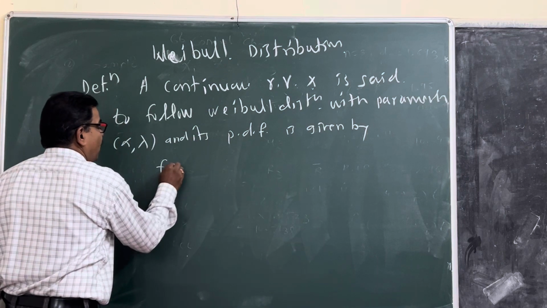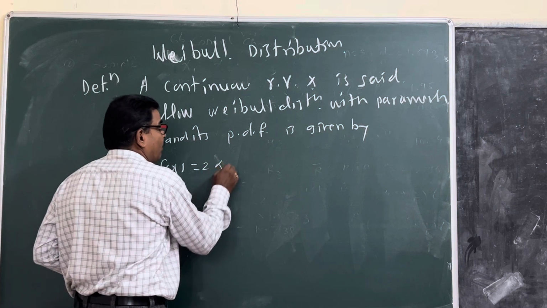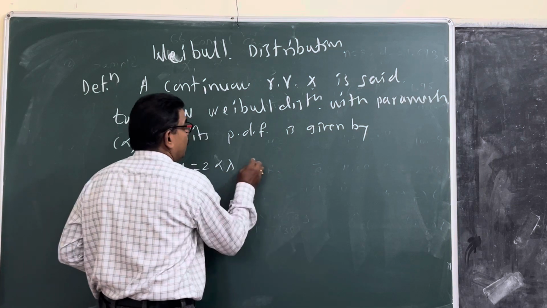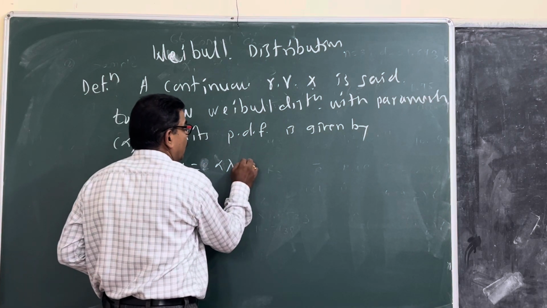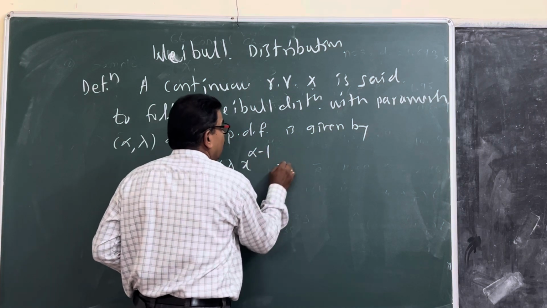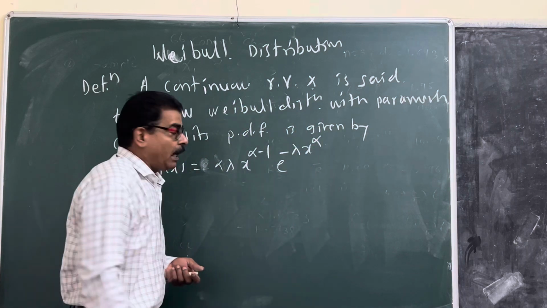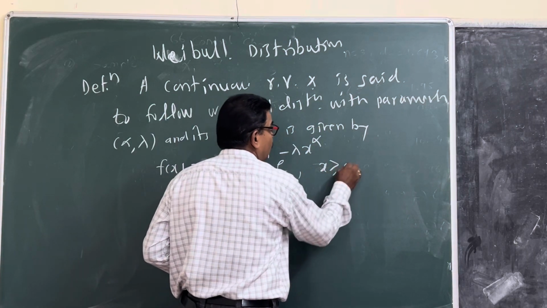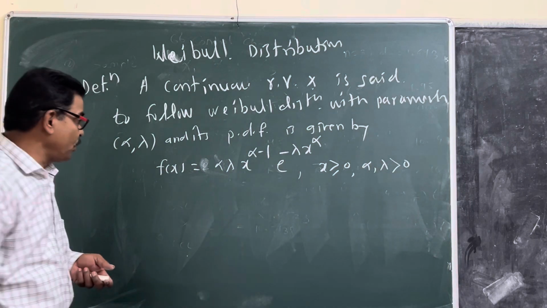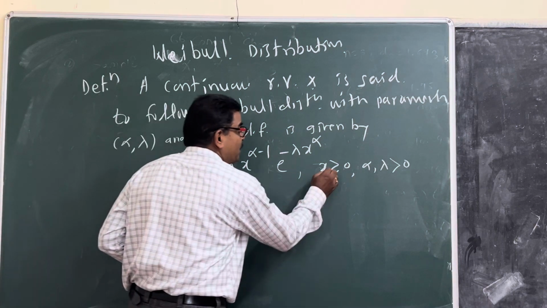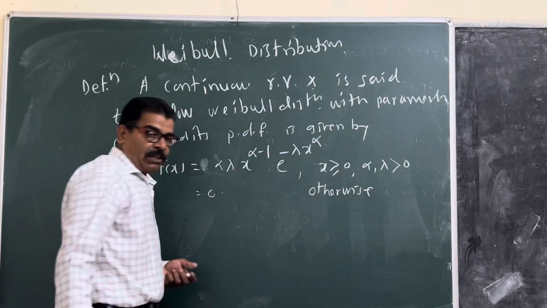f of x equal to alpha lambda x raised to alpha minus 1, e raised to minus lambda x raised to alpha, for x greater than or equal to 0, where alpha and lambda are positive, and 0 otherwise, that is, for negative values.